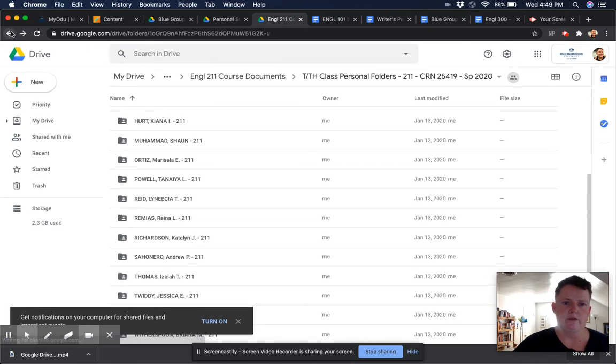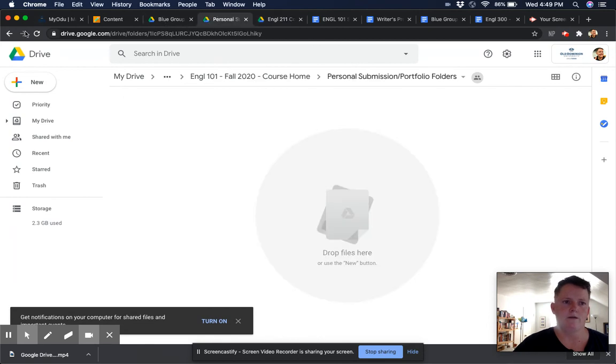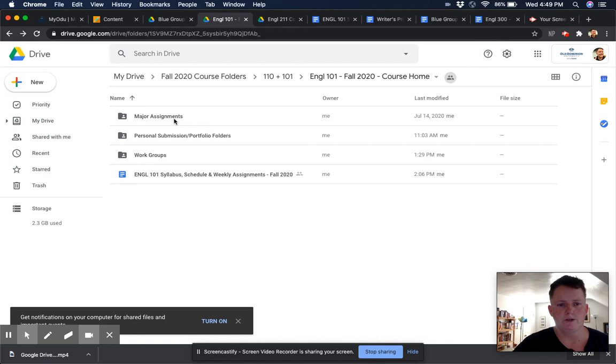And so the key thing is that as the semester goes on, the folders here, so major assignments, everybody has access to view that. Personal submission, it's individual access. Work groups, everybody has access to edit. That is how these various permissions work. And then at the end of the semester, it's just this folder here that I share with Jen and whoever needs to be able to see the portfolio folders. So that is pretty much it.